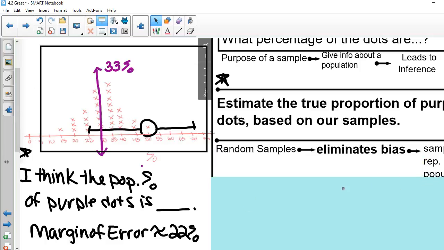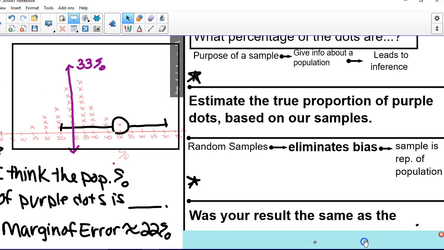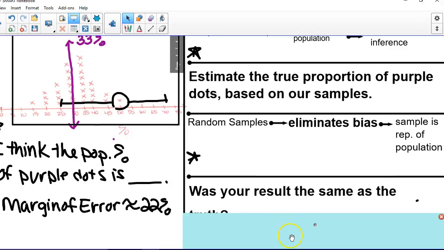Then we talked about what's the purpose of that random sample. Well, the purpose of that random sample is to eliminate bias, right? We want the sample representative of the population, the chili example, okay? You want to stir the chili before you take the bite. I then gave the actual truth about our population. Our population, 33% right here, of the dots were purple, okay? Right here, the sentence, I think the population percentage of purple dots is blank, was your guess earlier. You don't need to write that down in your notes.